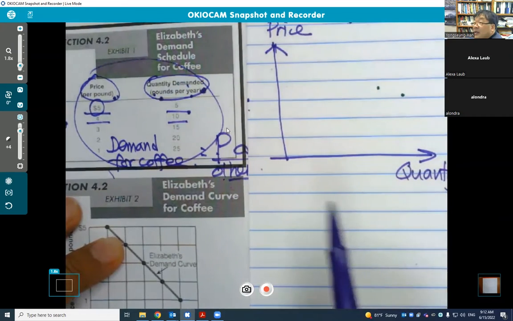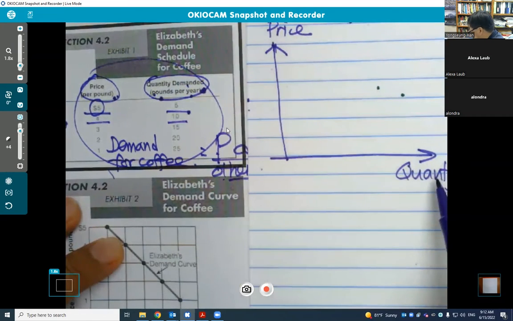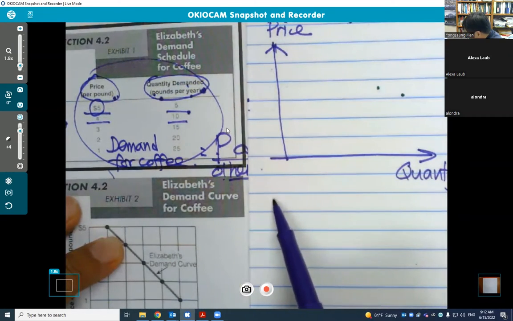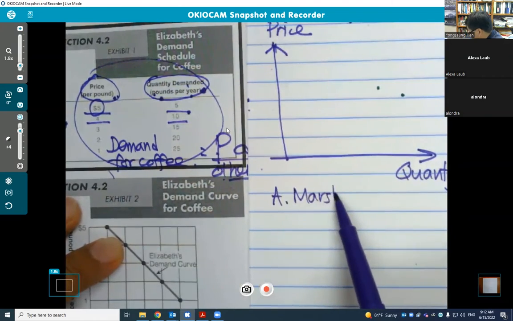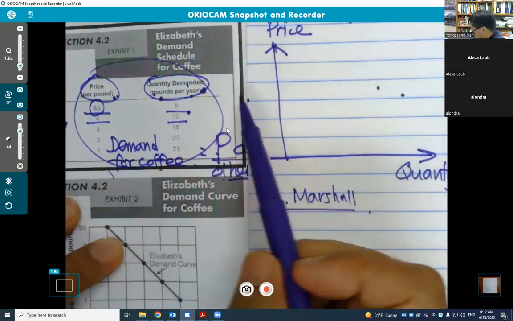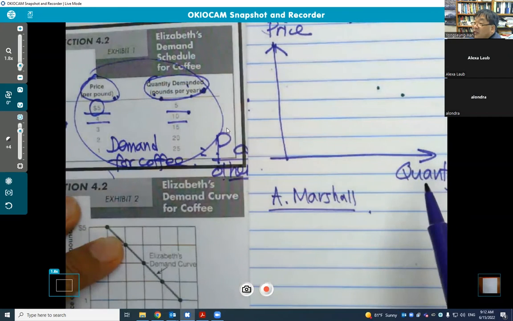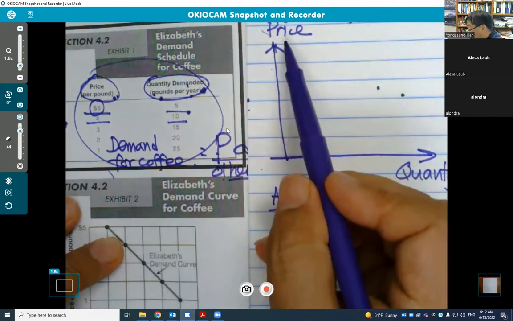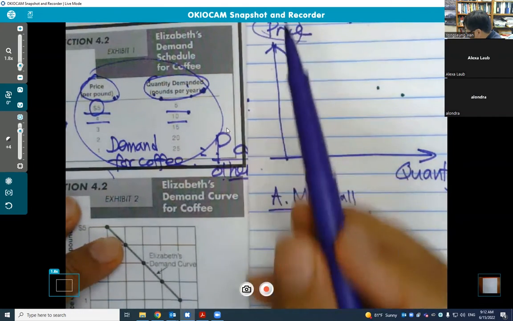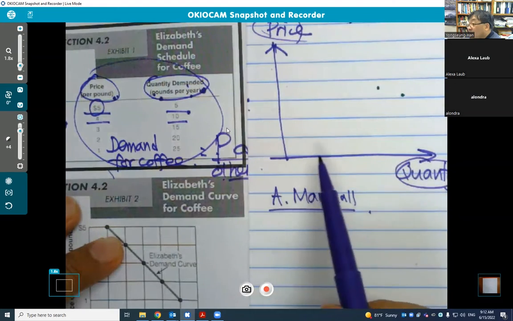Then who put the price here and who put the quantity here? Well, the British economist Alfred Marshall. Alfred Marshall in the 19th century put the price on the vertical axis and quantity on the horizontal axis. After Alfred Marshall, we all follow this. Price is on the vertical axis, quantity is on the horizontal axis.